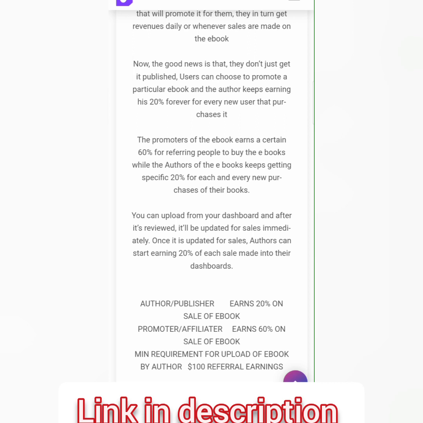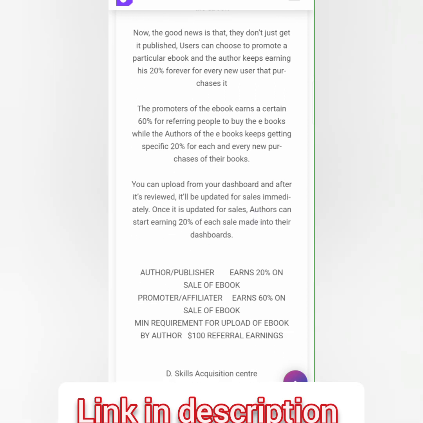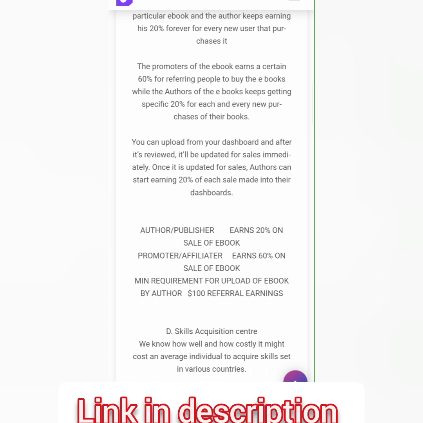So as a member, you can promote ebooks, get people to buy ebooks, and you get 60% for referring them, while the author keeps getting 20% for each and every new purchase of their books.